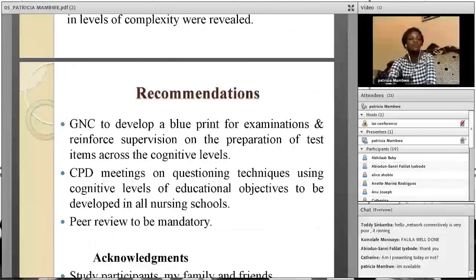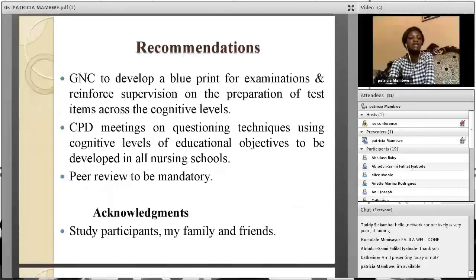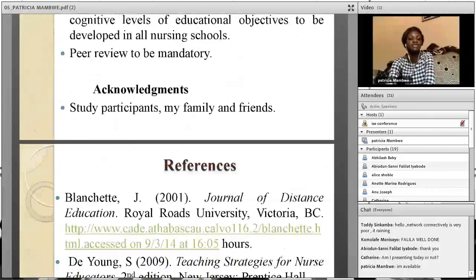Recommendation: I am recommending that the General Nursing Council should develop a blueprint for examinations and reinforce supervision on the preparation of test items across the cognitive levels. Continuous professional development meetings on questioning techniques using cognitive levels of education objectives should be developed in all nursing schools, and all examination papers should be peer reviewed, and this should be mandatory.